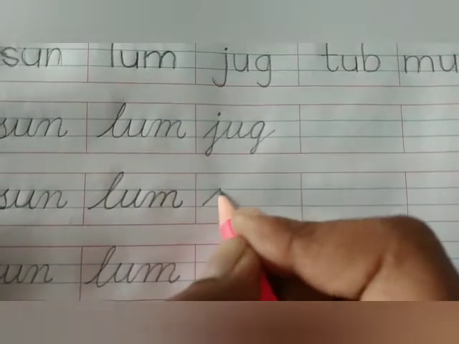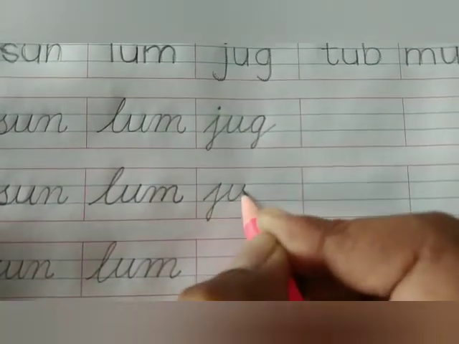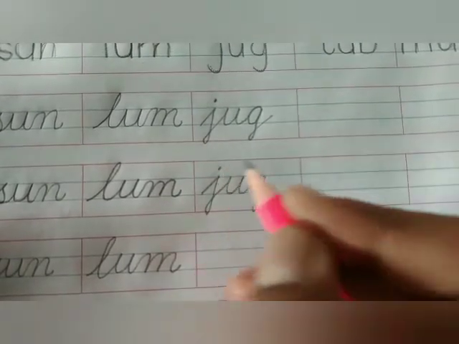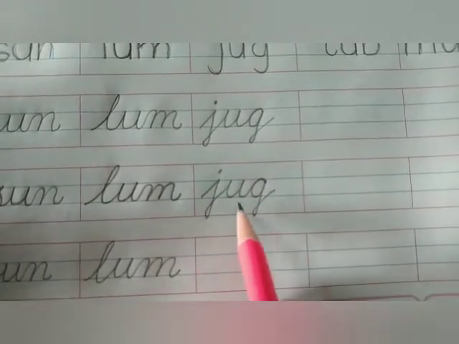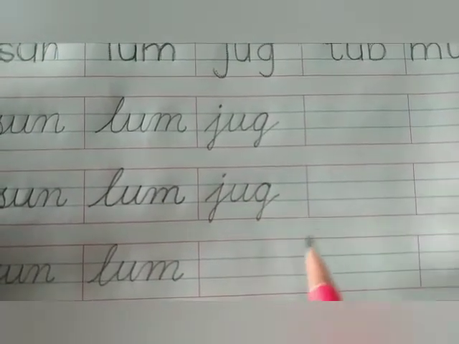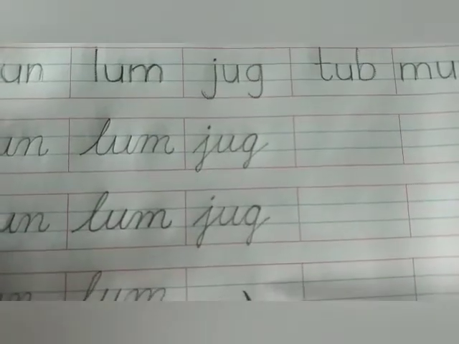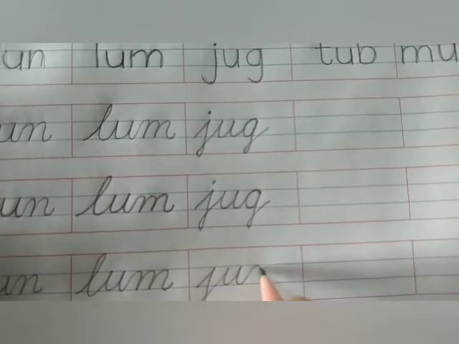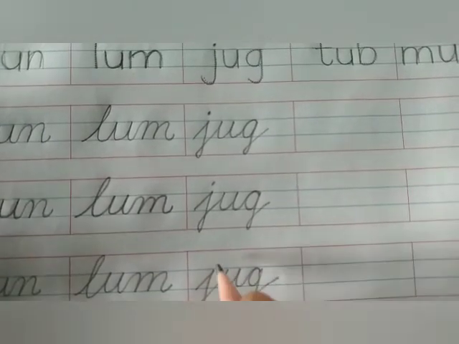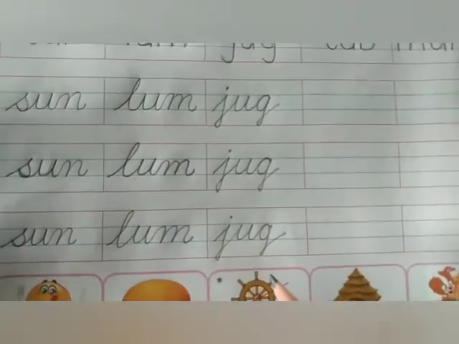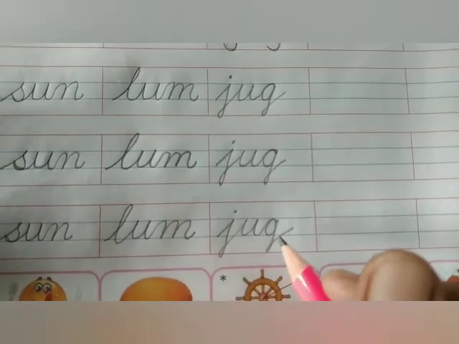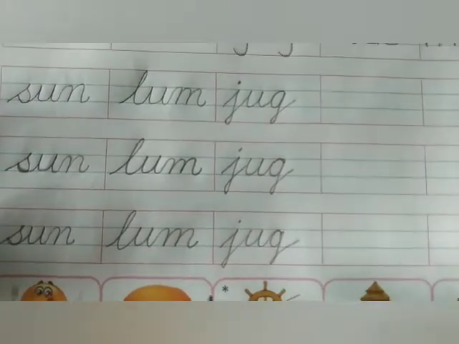Next, this is letter J, this is letter U, and this is letter G. Okay, make a dot on the J. J-U-G, jug, and sound is jug. So spelling of jug is J-U-G, jug, and sound is jug.